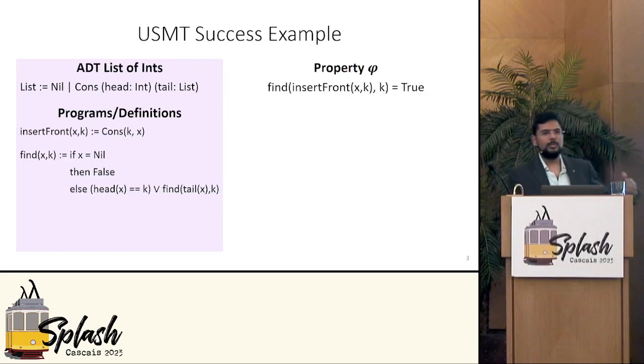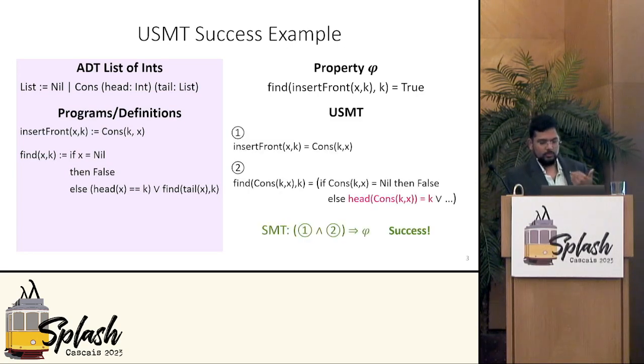Here we have the algebraic data types of lists over integers. We also have programs which we write as recursively defined functions. We have two functions. Insert front simply inserts the given key at the head of the list, so that's just a cons. Find is a recursively defined function that goes through the list and checks whether the given key is equal to any of the elements in the list. Now we want to show that if you try to find a key after just inserting it, then the find function will return true. How do we prove this?